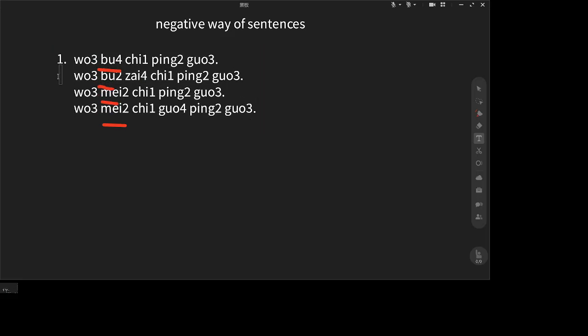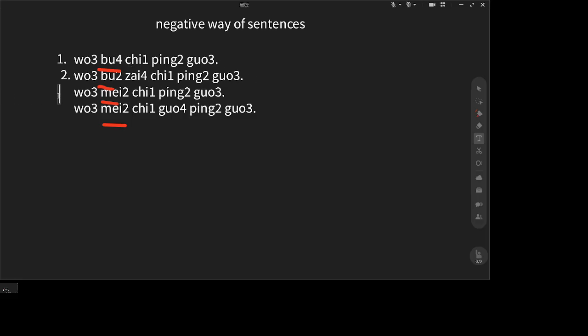So the second sentence, 我不再吃苹果. This is the progressive tense. Just means I'm not doing this action right now, right? Maybe next time I will do it, I will eat apple, right? But right now, I'm not doing this action, eating apple. Just a minute, right? But the first sentence, I don't eat apple, means I never eat it, right?